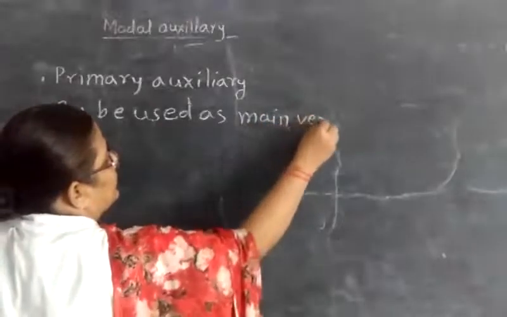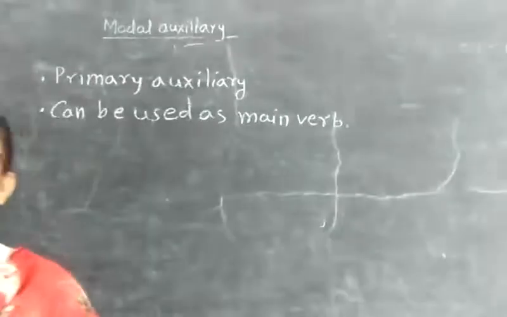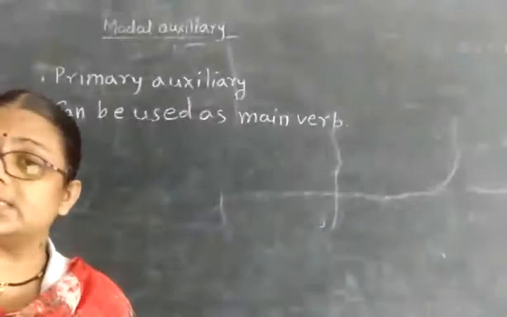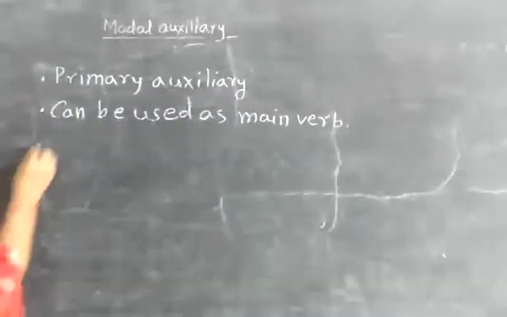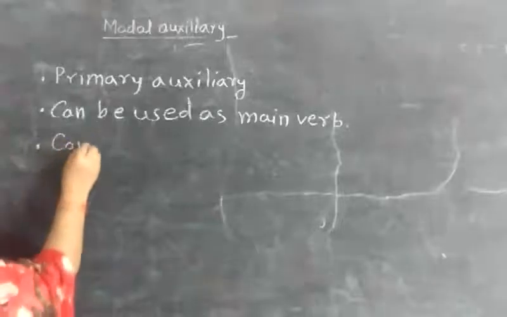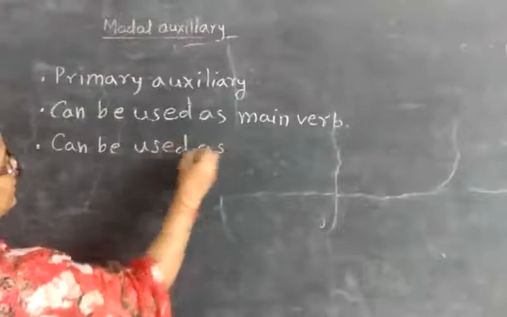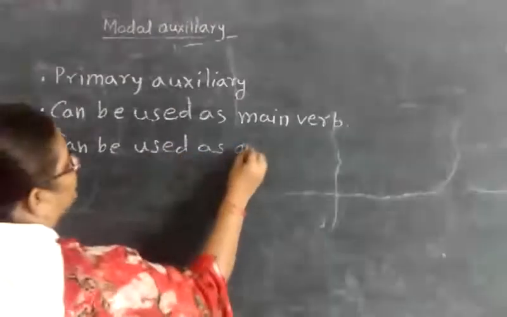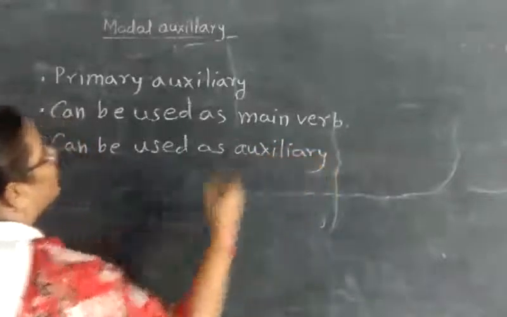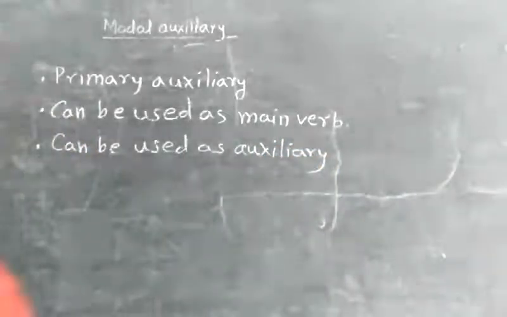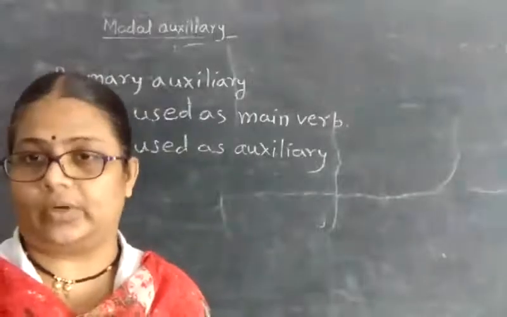We have seen the example: Salman is the hero of the match. In this sentence, is is used as a main verb. Primary auxiliaries can also be used as auxiliary verbs. It means primary auxiliaries are used both as main verbs as well as auxiliary verbs.